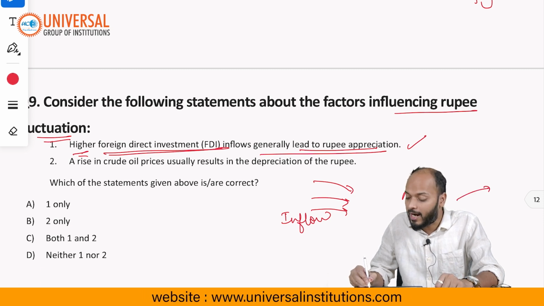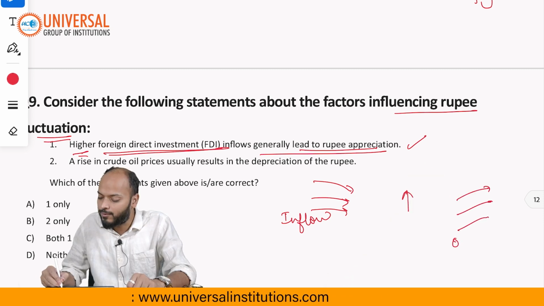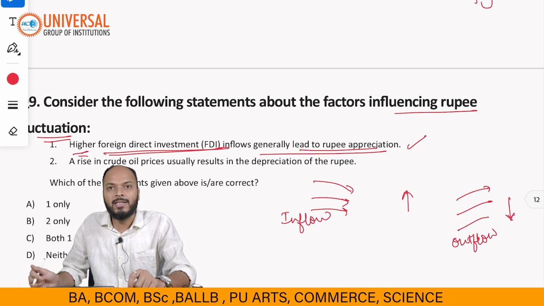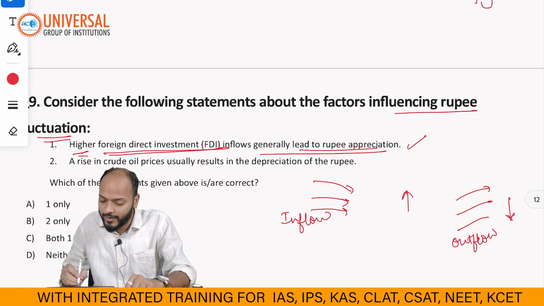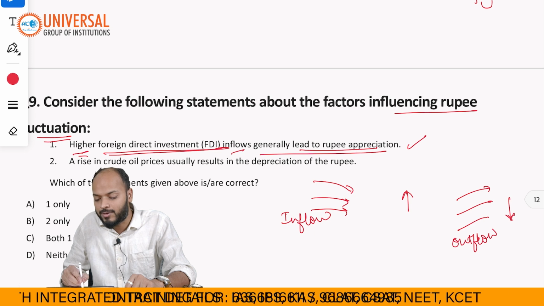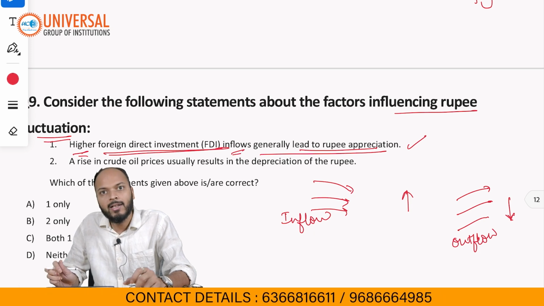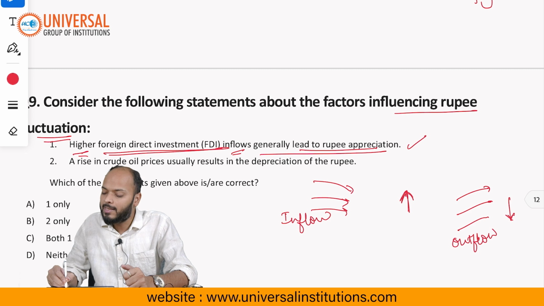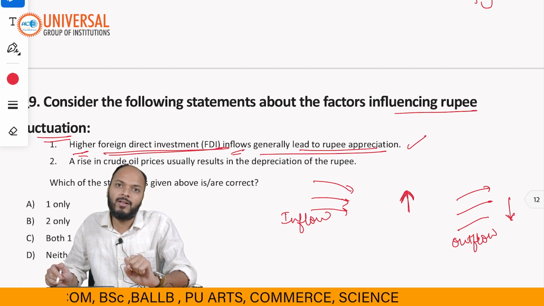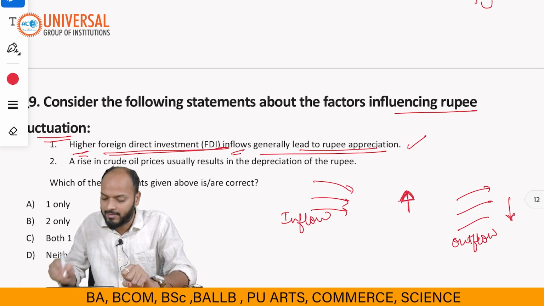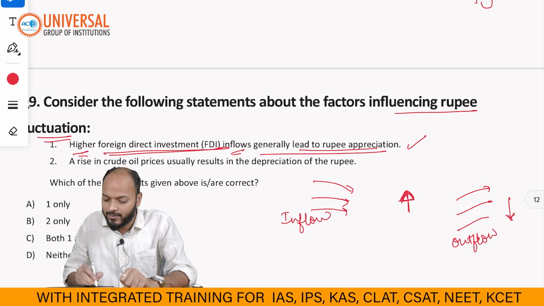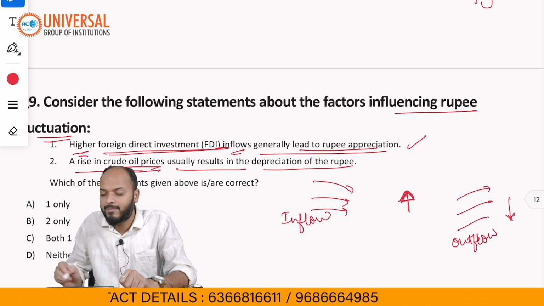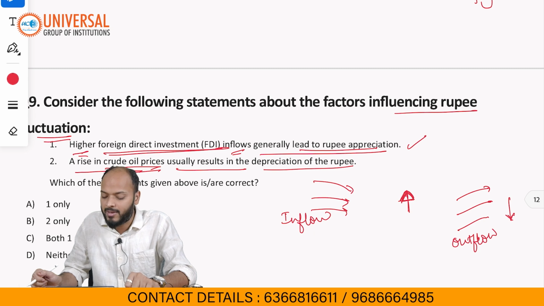If there is more outflow of dollars, in such a case, the price of the rupee will depreciate. So when FDI comes into India, it leads to more dollars coming into India, which leads to an increase or appreciation in the value of the rupee. Statement 1 is correct. Statement 2 says a rise in crude oil prices usually results in depreciation of the rupee. This statement is also correct.